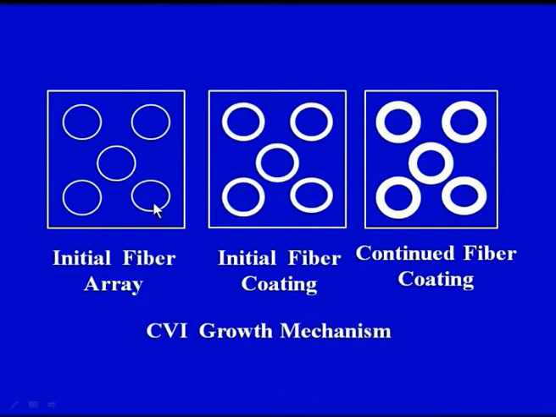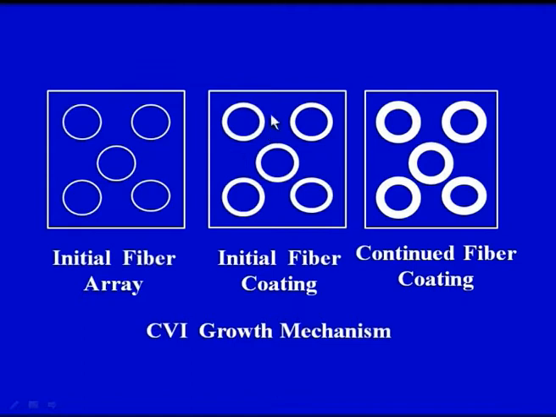When the gaseous reactants are passed through the porous medium or the porous reinforcement, the diameter is increasing. Why? Because of the deposition of solid material, which is coming from the gaseous reactants. Because of the reaction taking place, the solid material is deposited on the fiber.